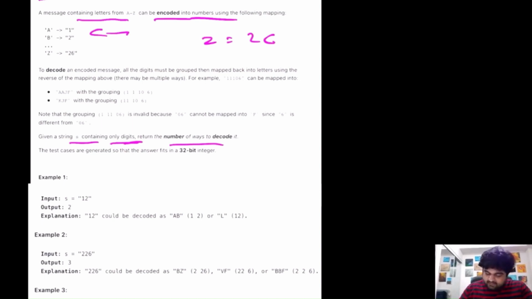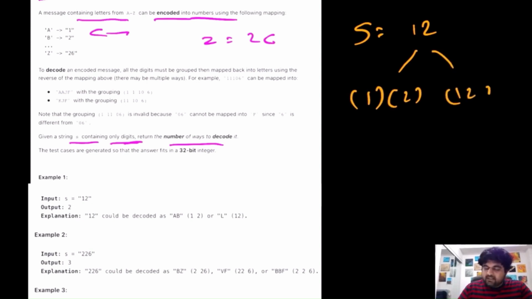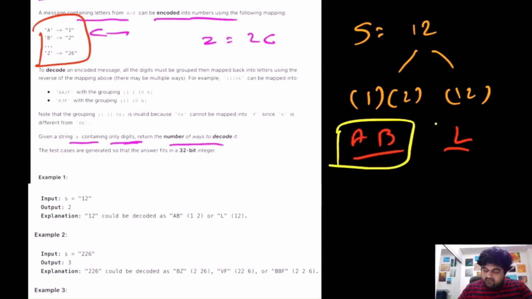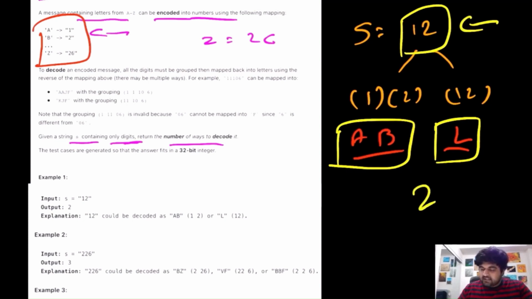So let's understand this with an example. Suppose our given input S is equal to 12. We can decode this in two ways. One way to decode this would be to consider 1 and 2 as separate elements, and 12 by itself as a single element. So the values for 1 and 2 would become A and B using this logic, and the value of 12 would become the letter L. We don't need to return these values, we don't care about them. We need to return how many different ways we are decoding this given input string, and in this case the answer would be 2.